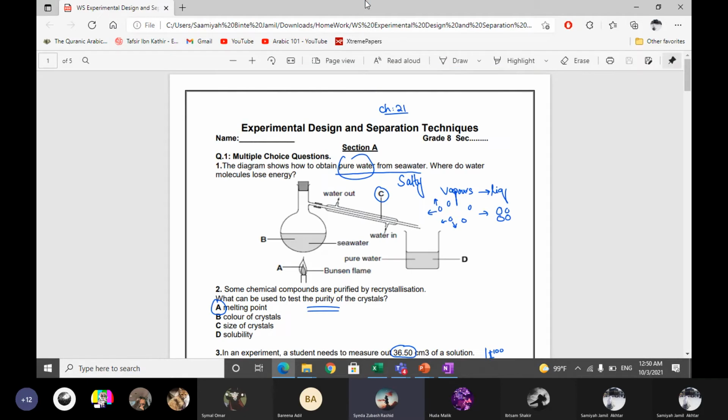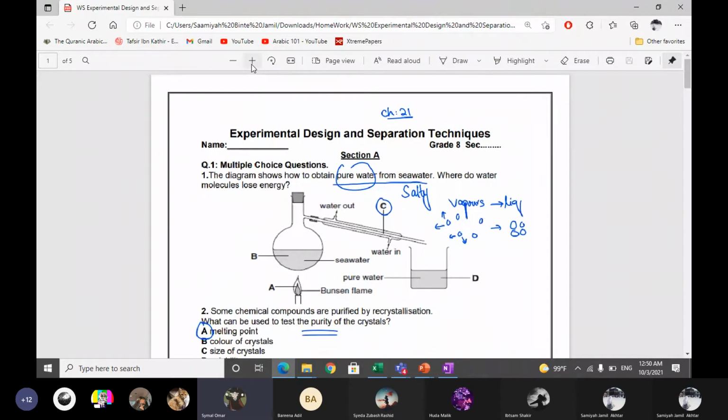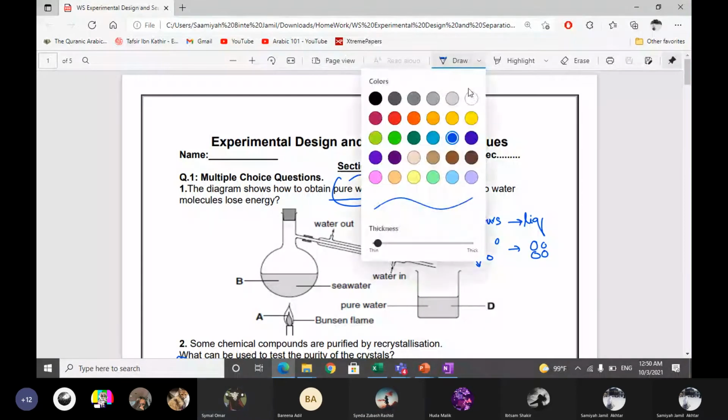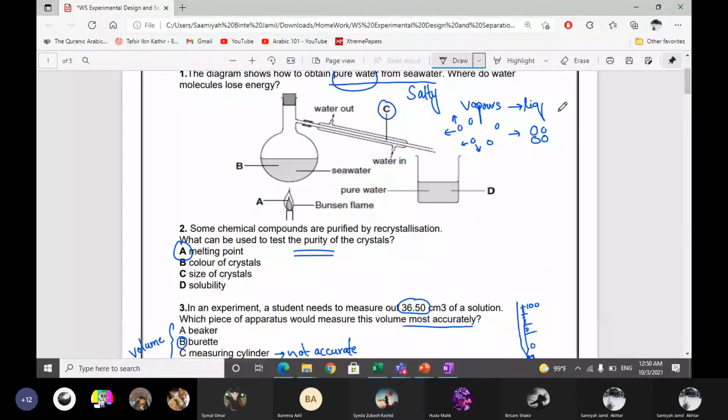The first few questions, the MCQs, are really easy, and the labeling questions also. It's opening. Tomorrow I'm coming to school, so should I give you the worksheet, or should I just keep it at home as we are checking it? You can give me tomorrow if it's already solved. Yes, it's solved. Okay, let's start.